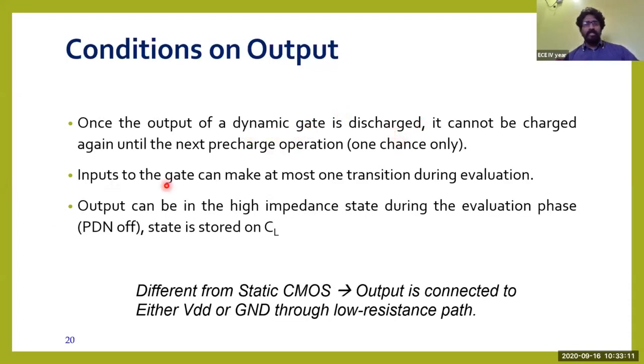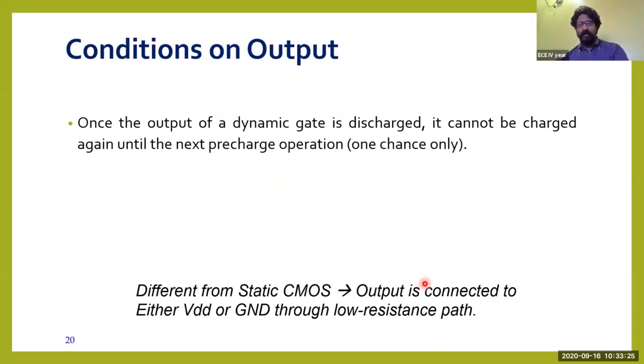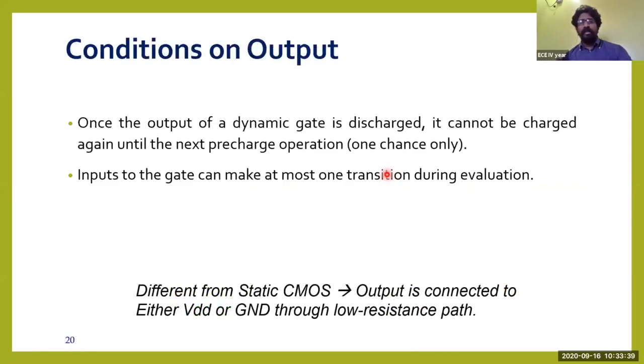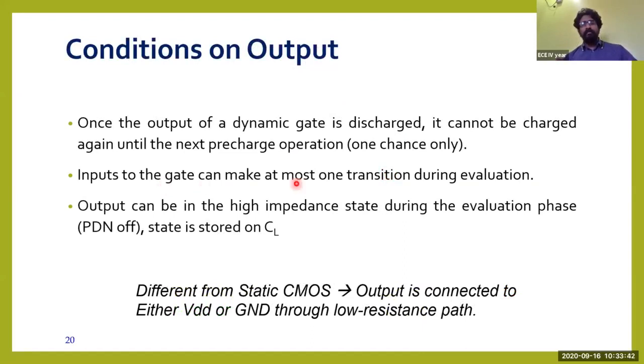The input to the gates can make at most one transition during the evaluation phase. Transition means we are talking about the truth table here. Assume that the logic inside is only A dot B. If it is A dot B, my transition will be like 0 and 0. Only one kind of transition can happen at a time. So that is what is written here. The inputs which are given to the gate can make at most only one transition during the evaluation phase.